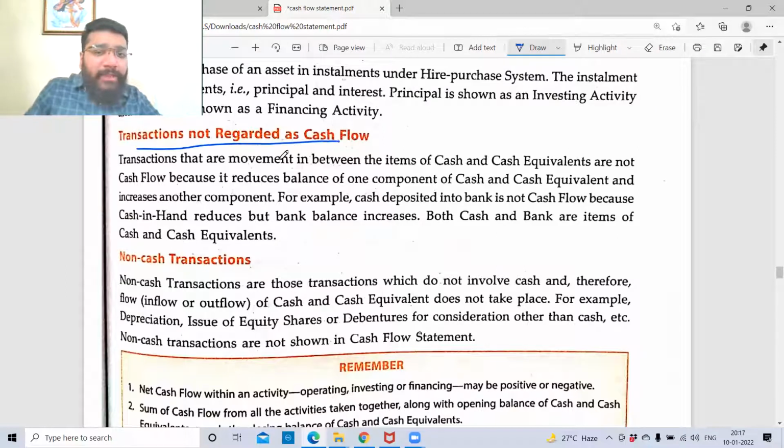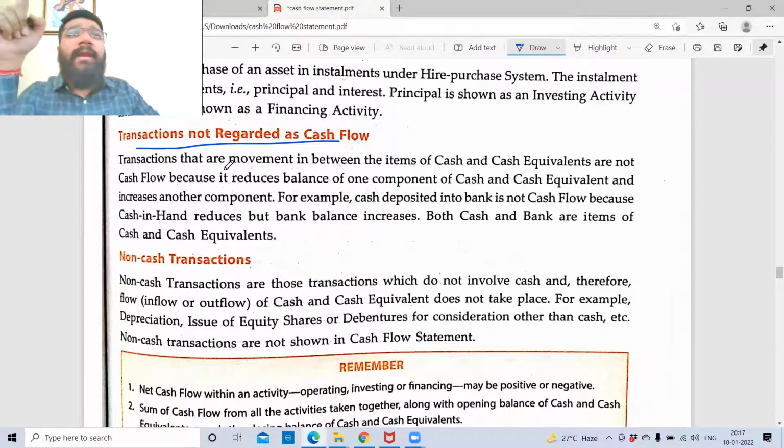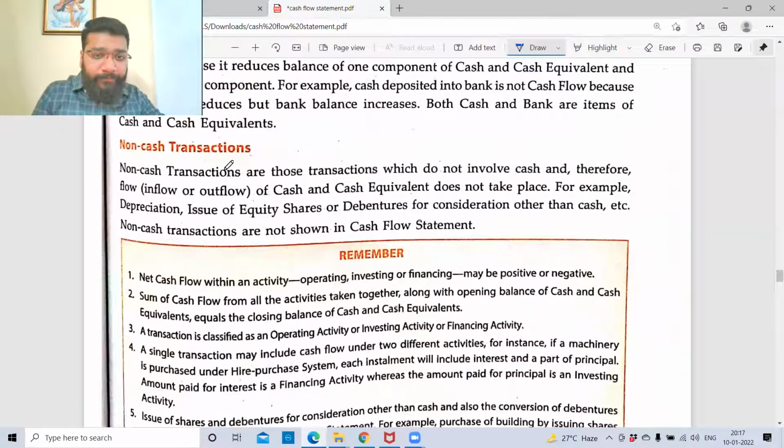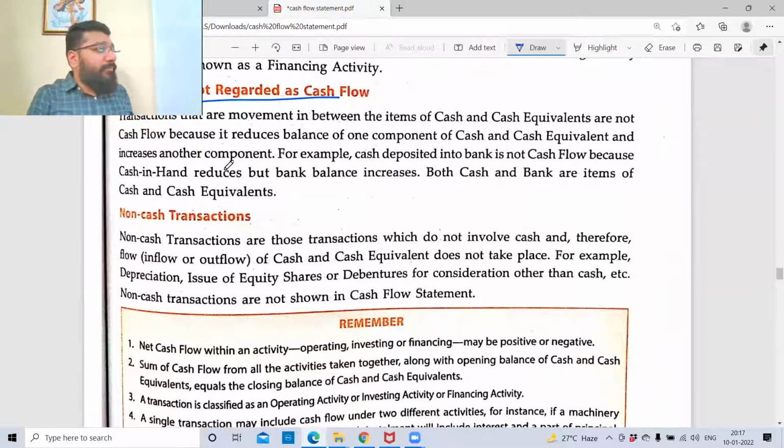Transactions not regarded as cash flow. This we discussed. Transferring cash from one pocket to another pocket is not regarded as cash flow. Please mark it, very, very important. From one pocket to another pocket, it's not a flow of money.